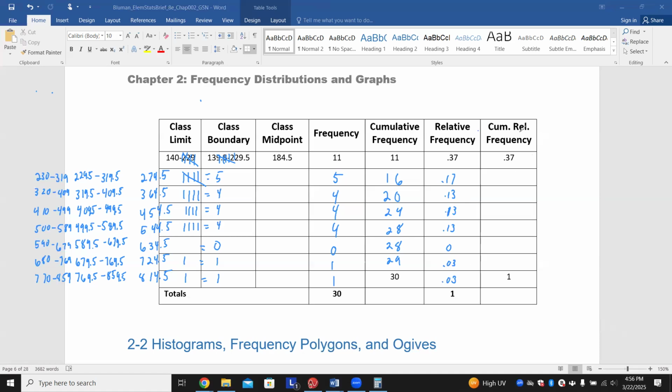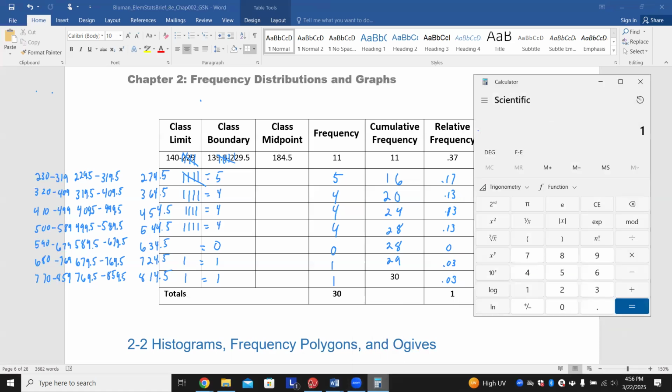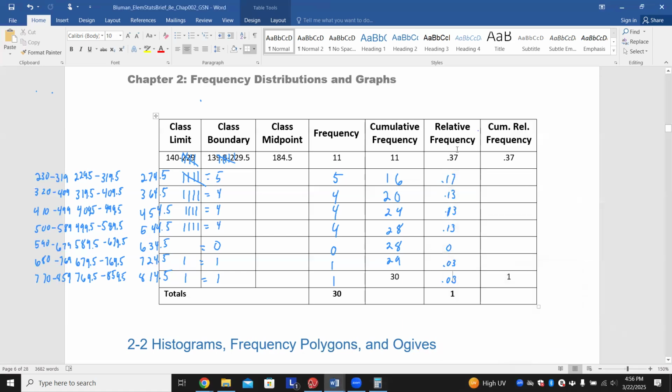For cumulative relative frequency, you're now going to take these numbers divided by 30. Again, 11 divided by 30 gives us 0.37, but now to get the next one, I would do 16 divided by 30, and I would get 0.53. So 53% of my data has a salary of 319 or less.